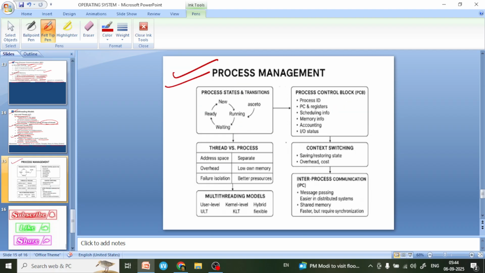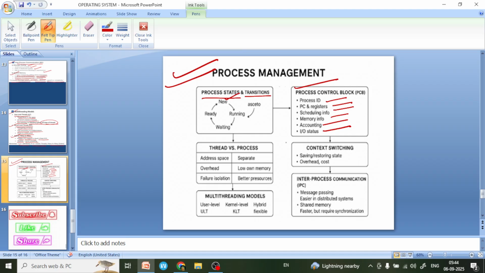And this is the mind map of process management. First of all, you have to learn process states and transitions. In process states and transitions, we start from new and then go to ready or running state, and then waiting and then stop. Then after that we go to the process control block: process ID, PC, registers, scheduling information, memory information, accounting, input output status.